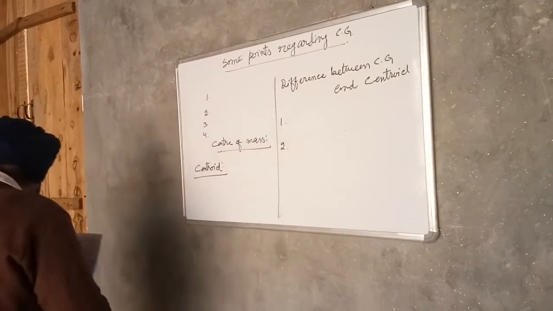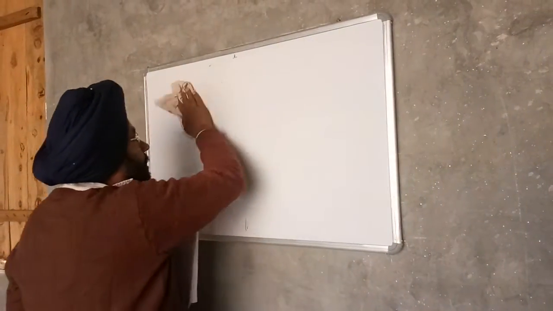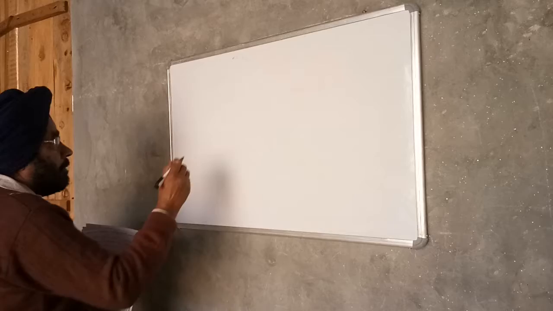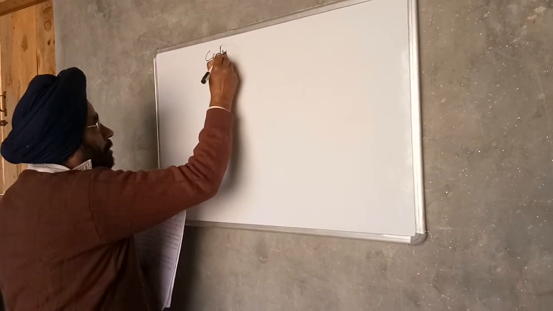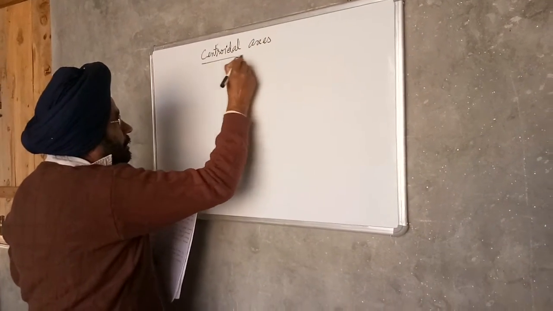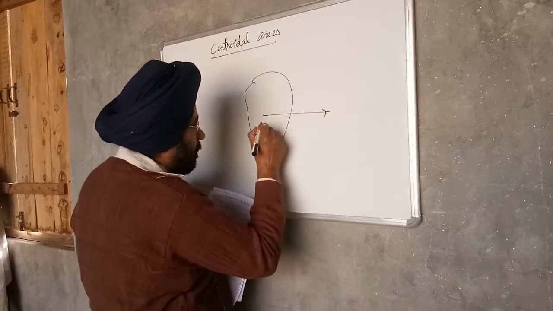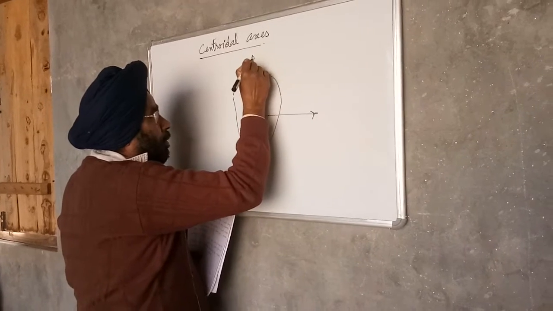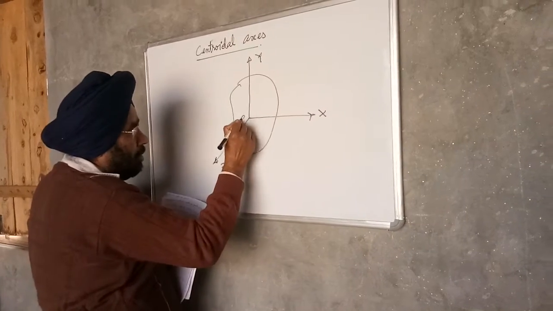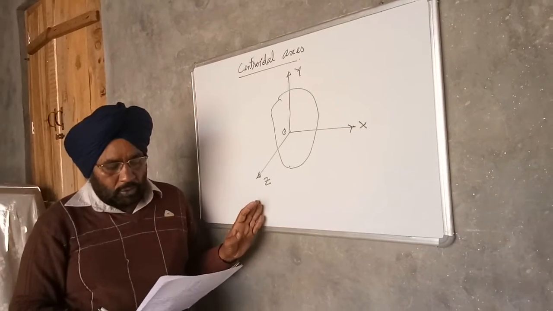So next is centroidal axis. The axes passing through the centroid of a plane figure are known as centroidal axes.